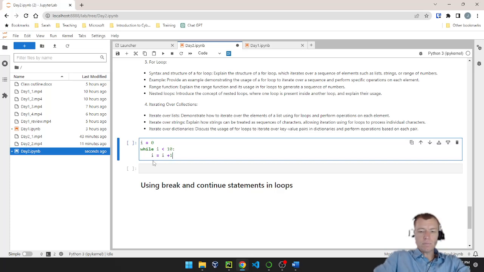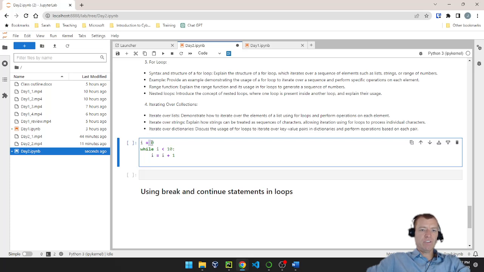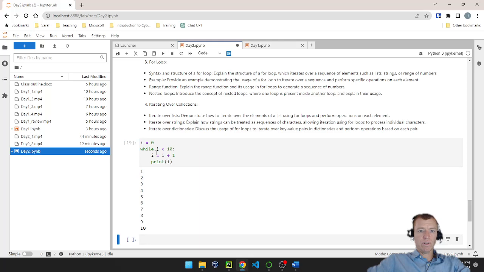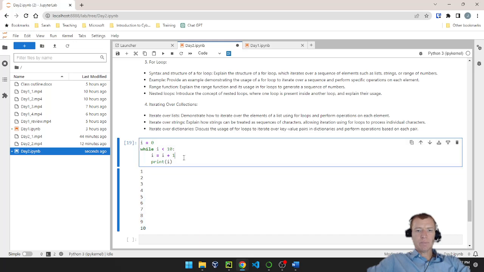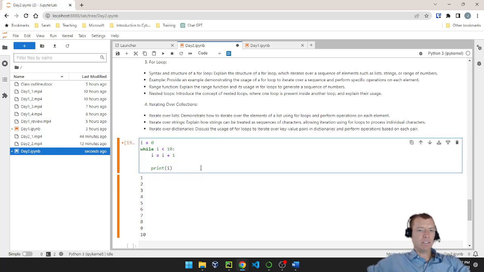And what that's going to do is now instead of i being 0, the value of i is going to be 1. So now I can print out the value of i. And we'll go ahead and run this code, and you'll see that, hey, I get 10 statements.